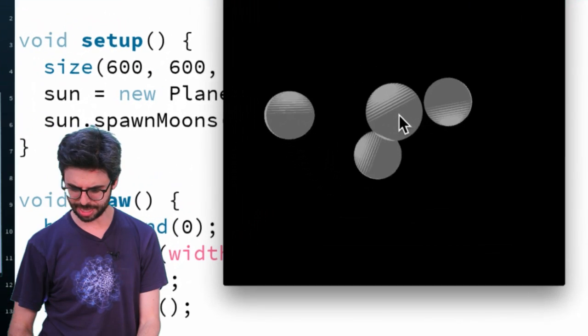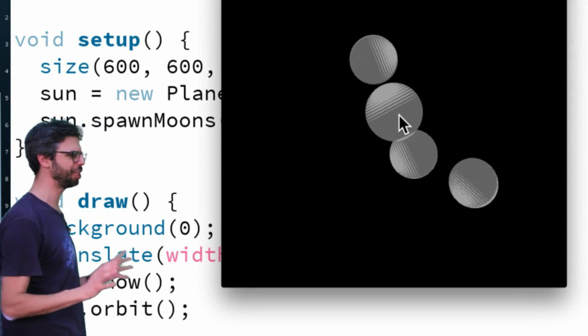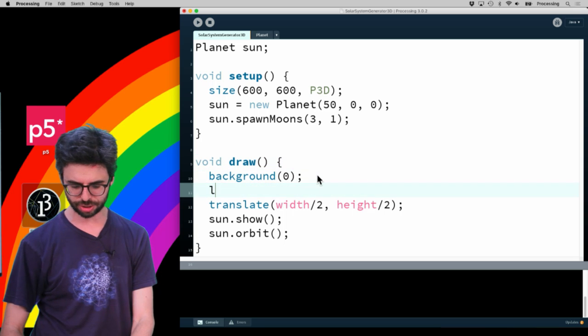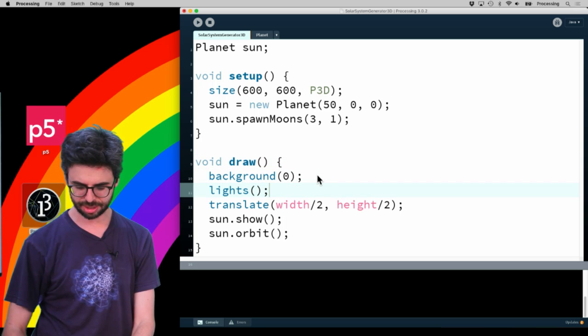And you can see, look at that. There's even some default shading stuff going on. I'm sort of surprised to see that, but I'm going to just add the lights function to see what that does.